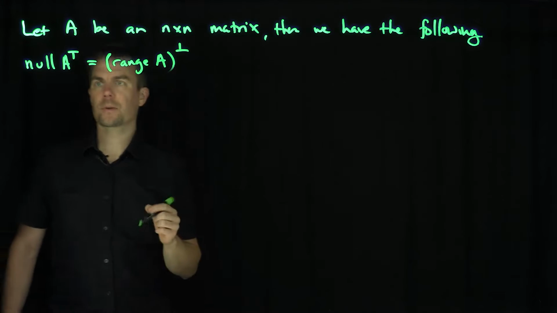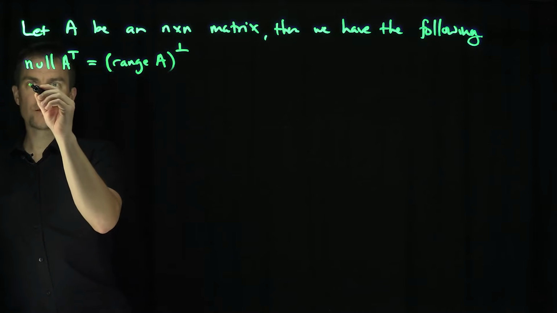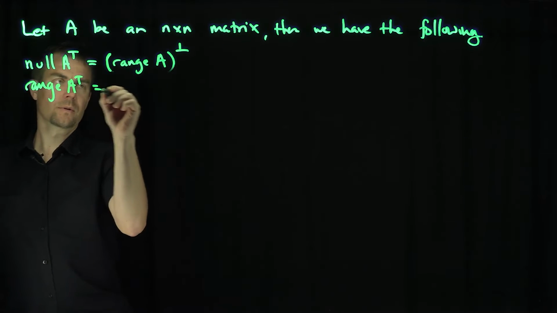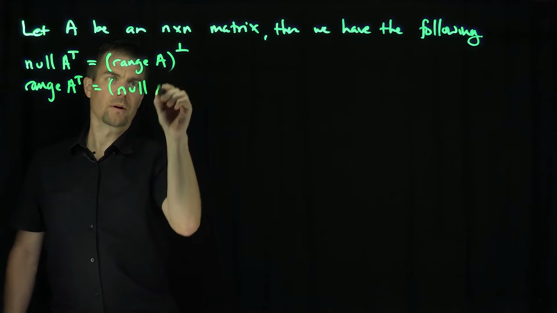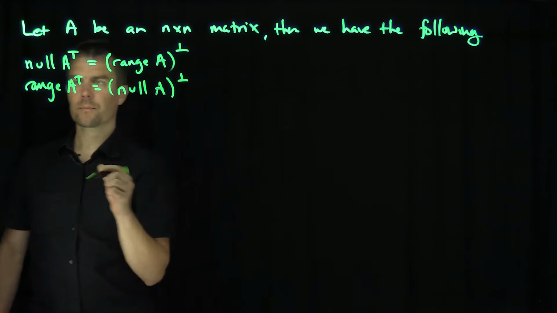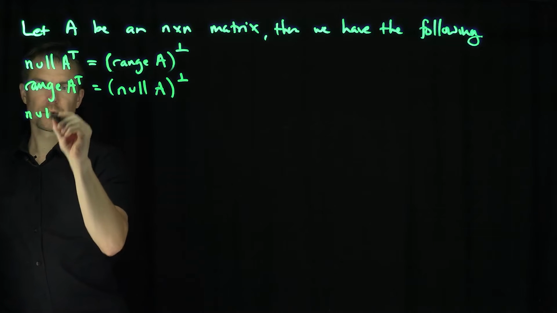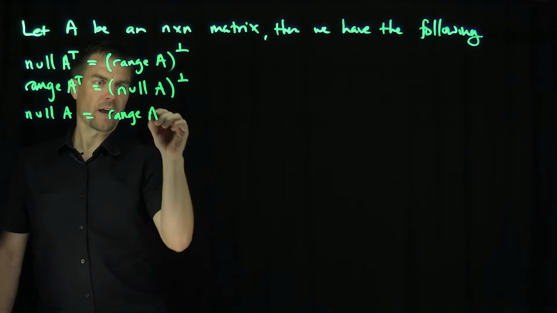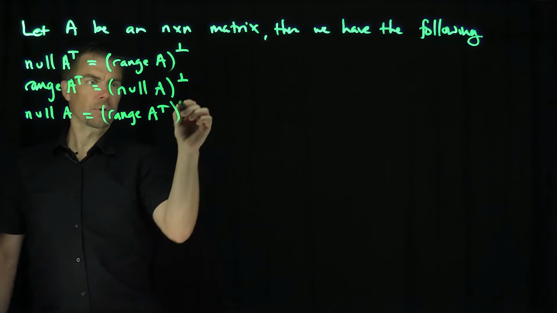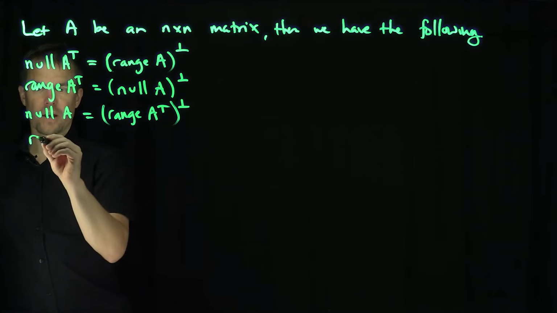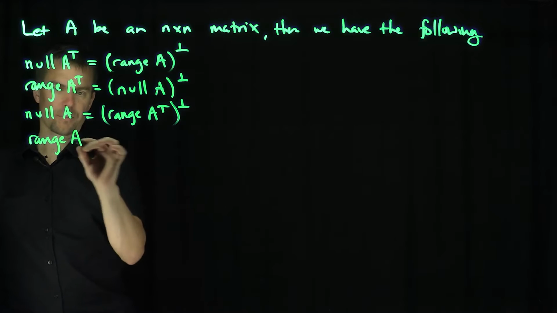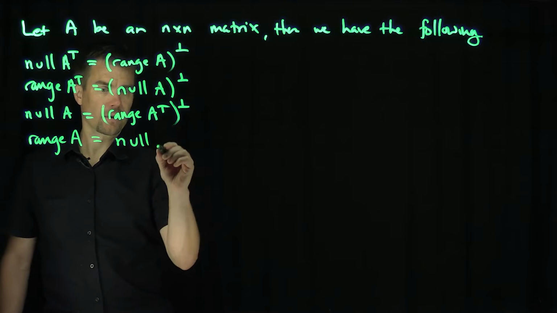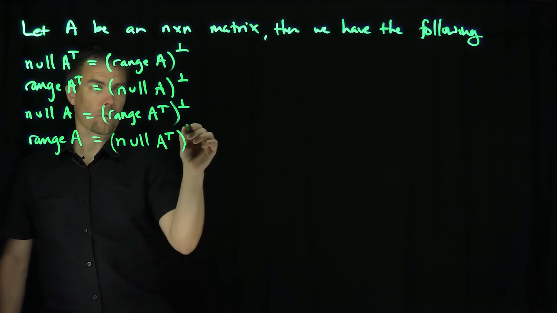perpendicular, orthogonal complement. We have that the range of A transpose is the null space of A perpendicular. We have that the null space of A is the range of A transpose perpendicular. And we have that the range of A, the range of the matrix, or the image of the matrix, is equal to the null space of A transpose orthogonal complement.